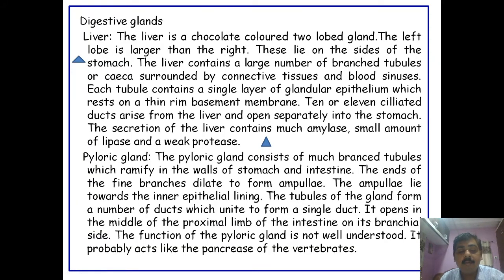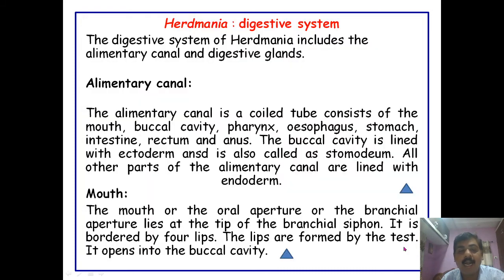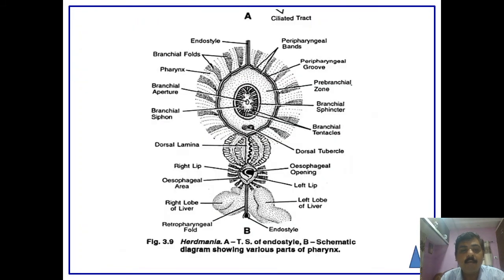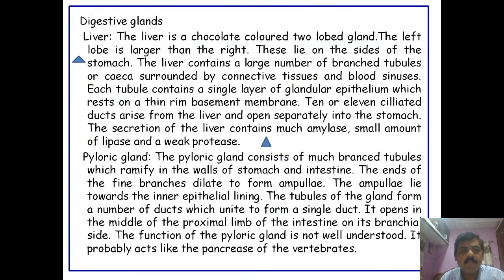The esophagus, stomach, intestine, and rectum lie on the left side of the branchial sac. Then the two important glands which are present in the digestive system are the liver and the pyloric gland. The liver is a chocolate colored gland, present near the stomach, and this liver is a large lobe, and each tubule contains a glandular epithelium.